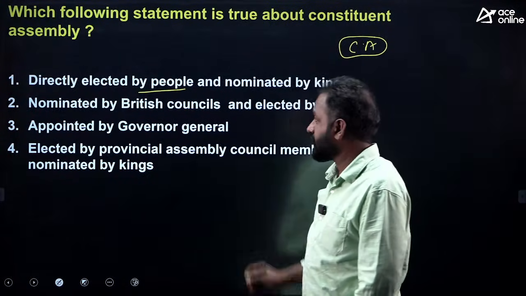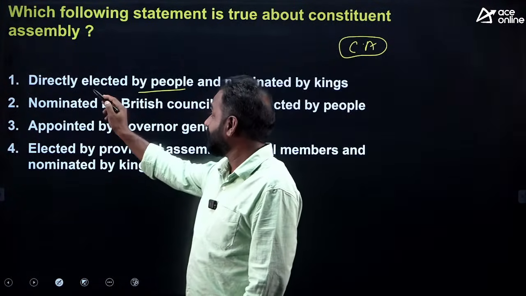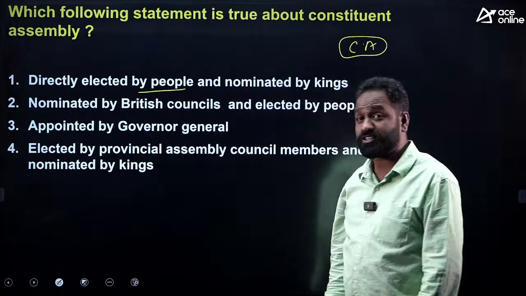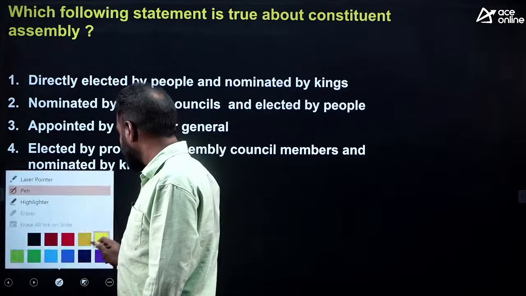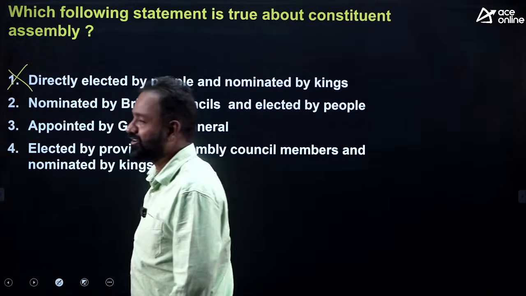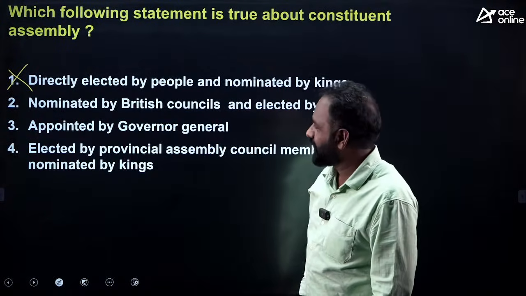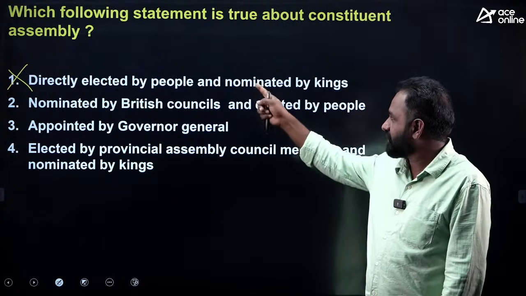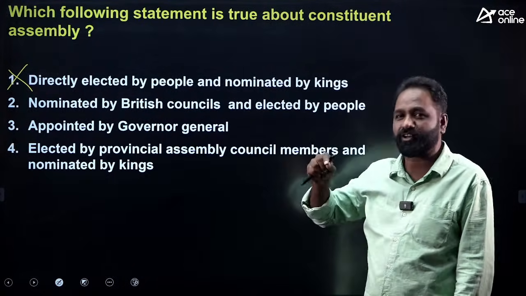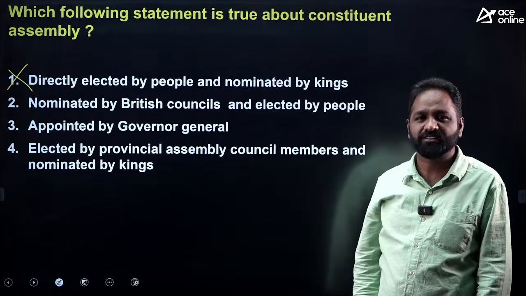The members are directly elected by people and some nominated by kings. True or false? Are members of the Constituent Assembly elected by people? No. Nominated by the British Councils, elected by the people. Of course, the first statement and second statement are a little bit twisted, but almost the same meaning.